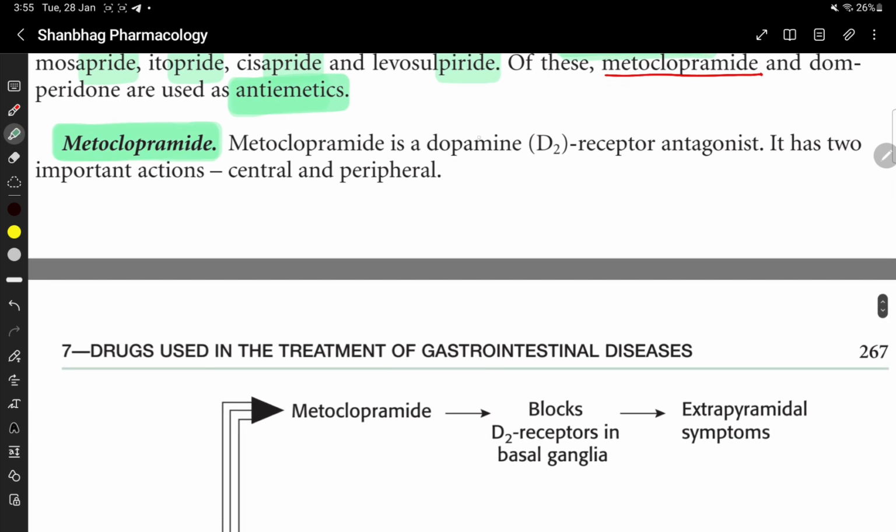Okay. So metoclopramide is a dopamine D2 receptor antagonist. It has two important actions, central and peripheral.